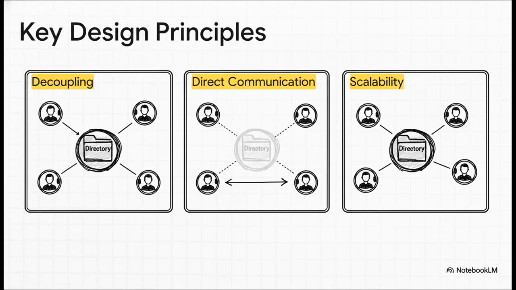And this design gives us some incredible advantages. First, decoupling. Peer A never had to know a thing about Peer C. It just needed to know about the directory. Second, direct communication. As soon as the introduction was made, the directory got out of the way, which is great because it prevents a bottleneck. And finally, scalability. What if you need a new skill like subtraction? No problem. You just spin up a Peer D, have it register, and bam, the entire system instantly knows how to use it.